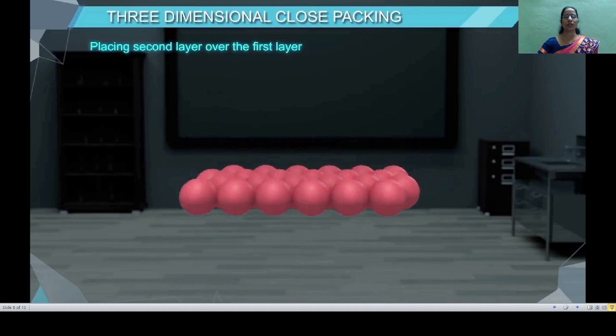Now see how the spheres are arranged one above the other in these trigonal voids.